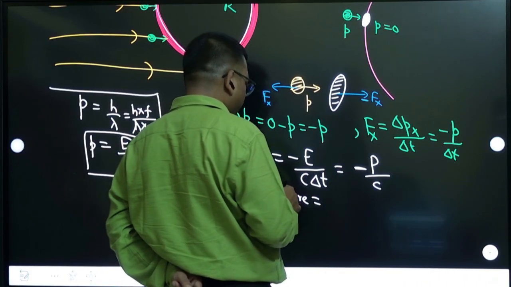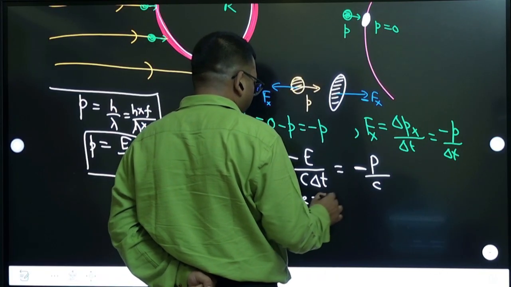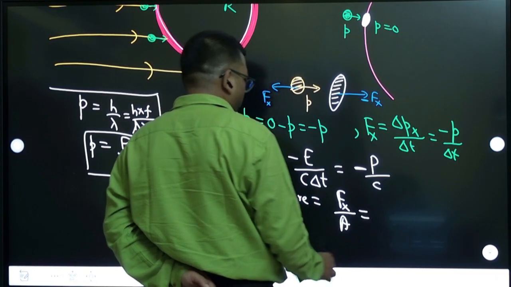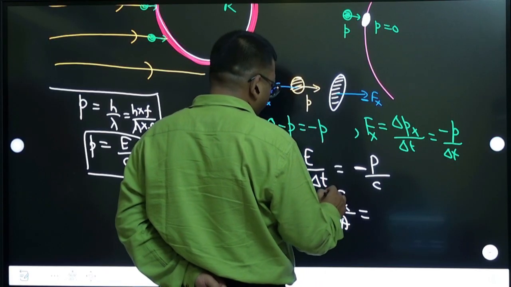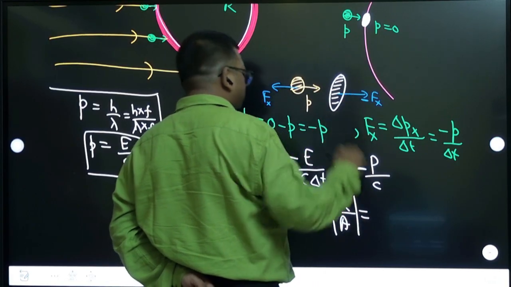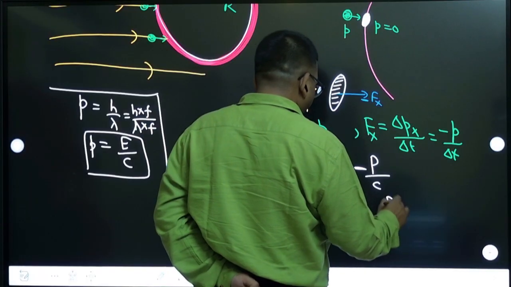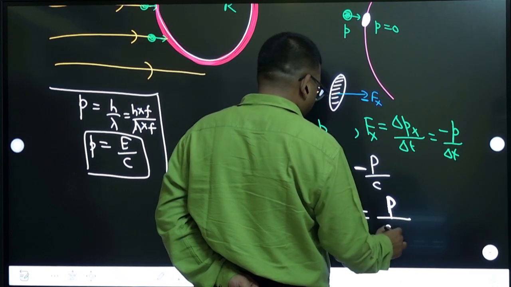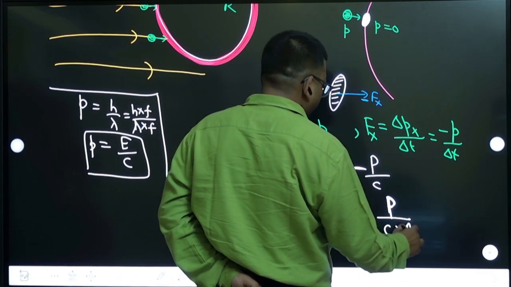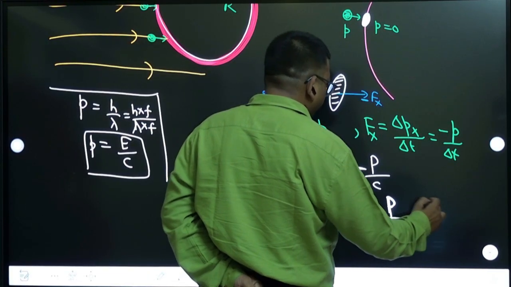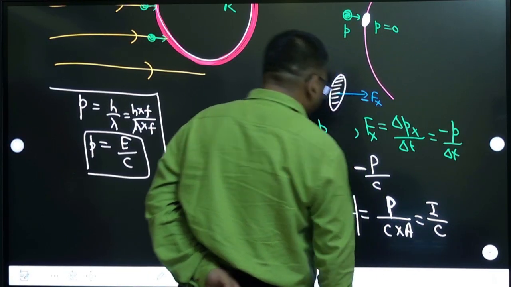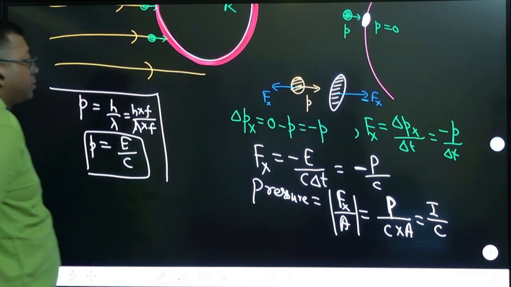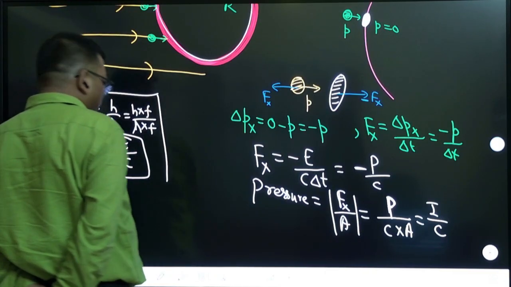But when you calculate pressure, what is pressure? Force by area. Let's take the magnitude of that, because you will calculate force on this. So that will be P, the power, by c, and this area. So power by area becomes intensity by c. That's what it is.